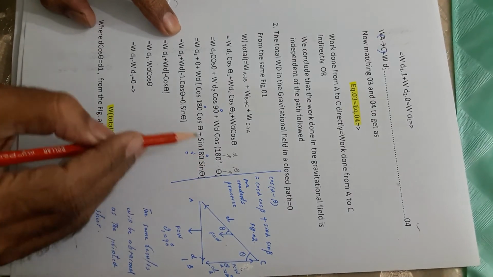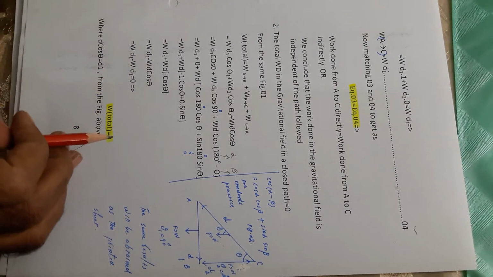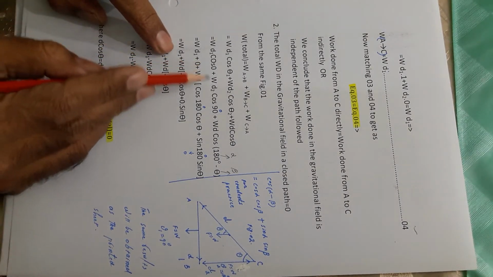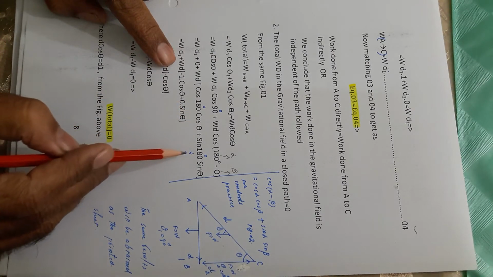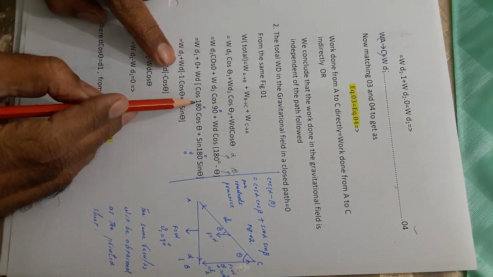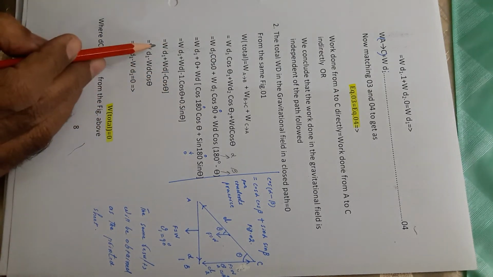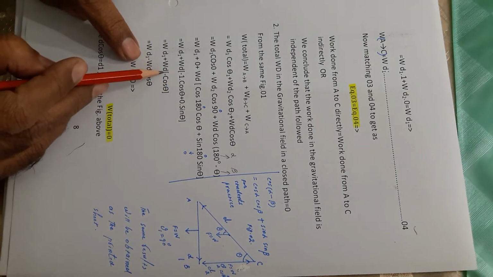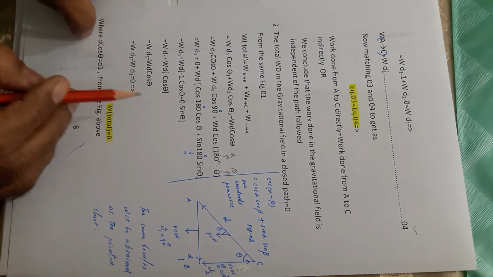If there is a plus, this will become minus. This is a mathematics formula from trigonometry, you will know better. So cos 90 is 0, and sin 180 is 0, but cos 180 is minus 1. So this will be giving minus cos theta, and this minus will come out: W d cos theta with a minus.